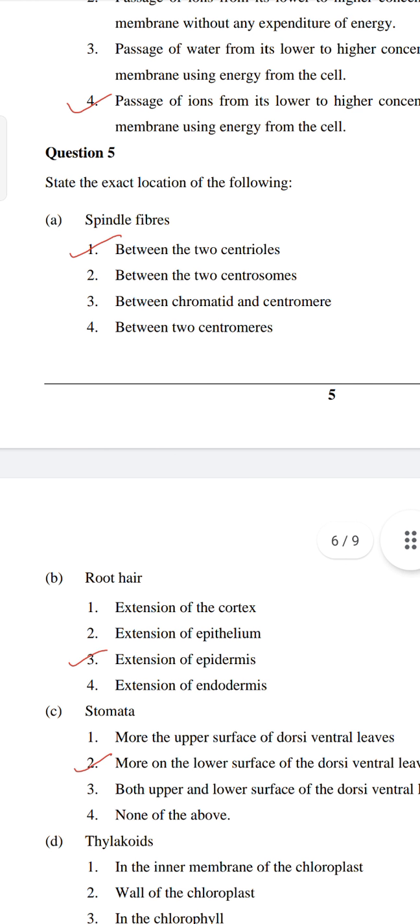B. Root hair. Extension of cortex, extension of epithelium, extension of epidermis, extension of endodermis. So the answer is C, extension of epidermis.